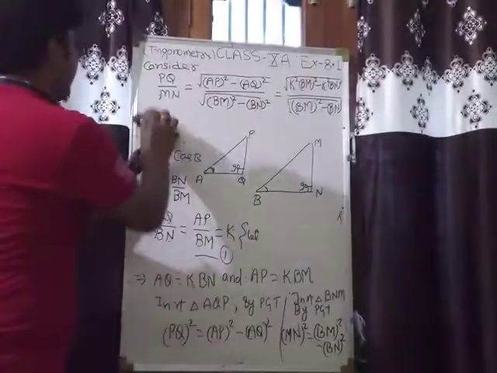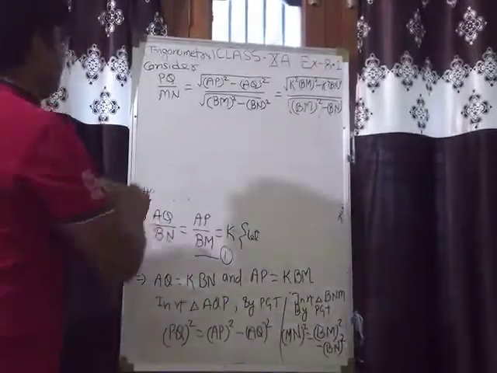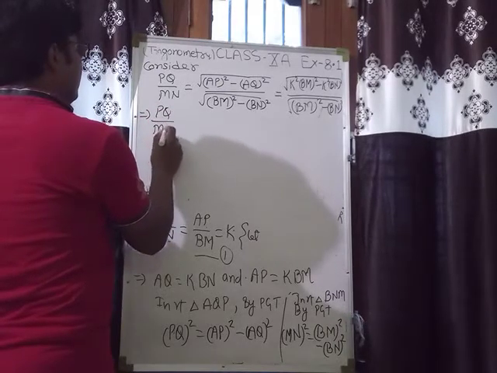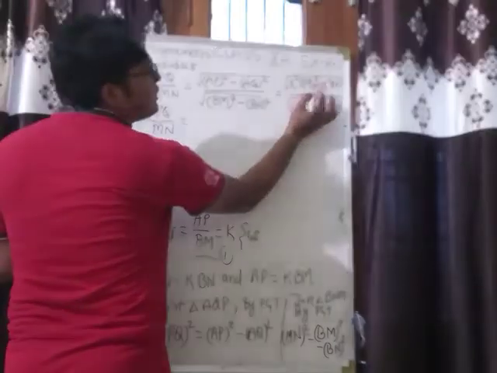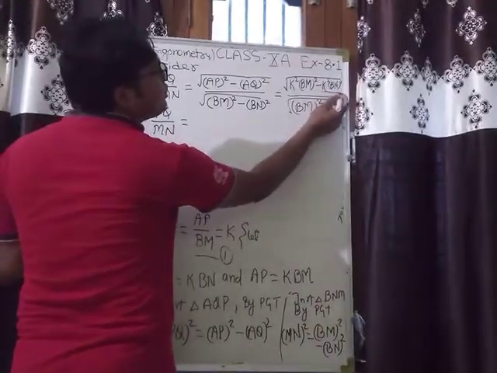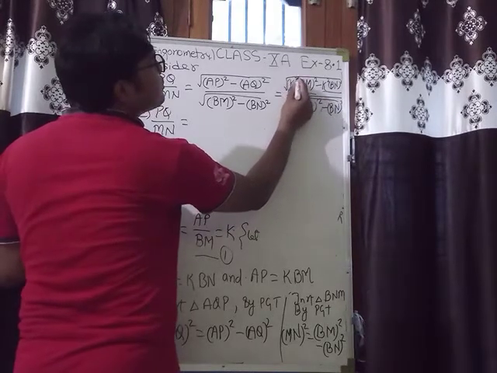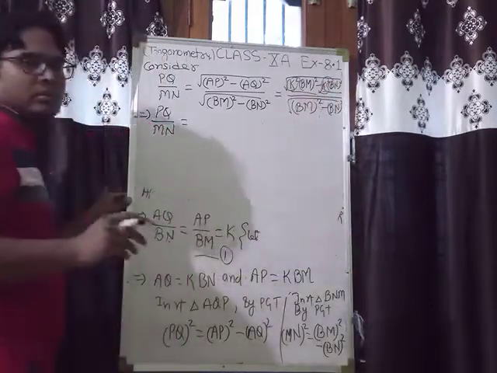So from here what we have, see, we have PQ upon MN is equal to, listen carefully, you can see in the numerator in both terms K square is common. K square is common inside the root.